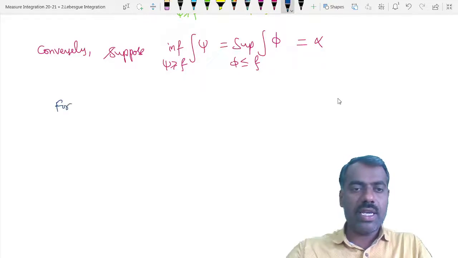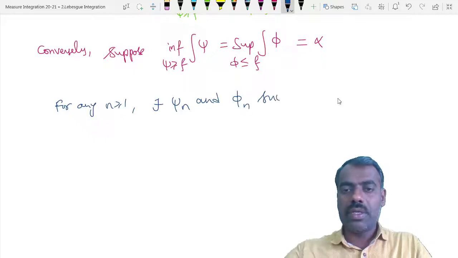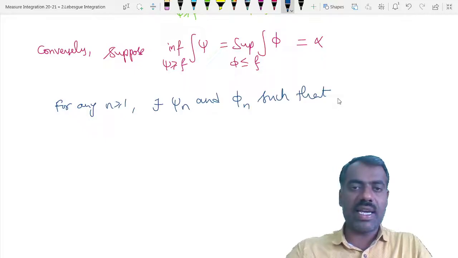So therefore, for any n greater than or equal to 1, there exist psi n and phi n, simple functions, such that when you add something to alpha, it is not a lower bound.